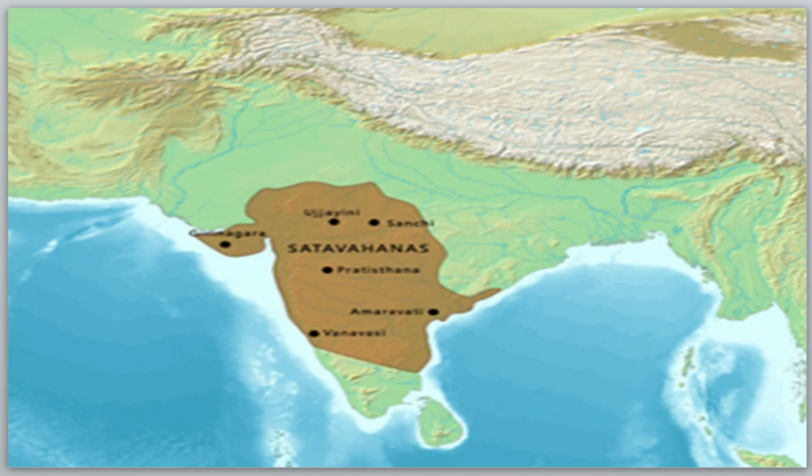First, let's understand what South India means. The Vindhya mountain, where the Narmada flows, divides India approximately into two parts. The upper part we call North India, and the lower part we call South India, the Deccan region.